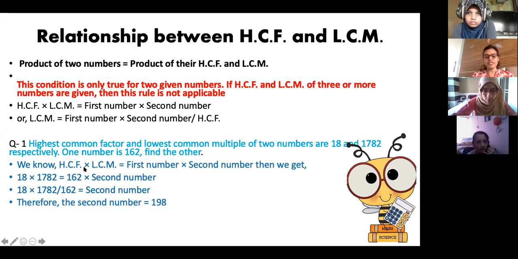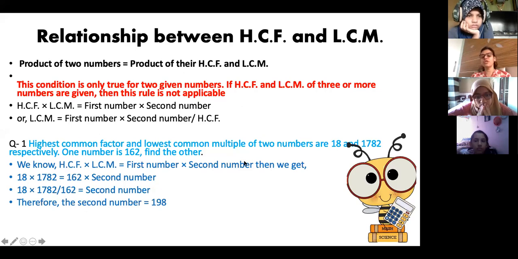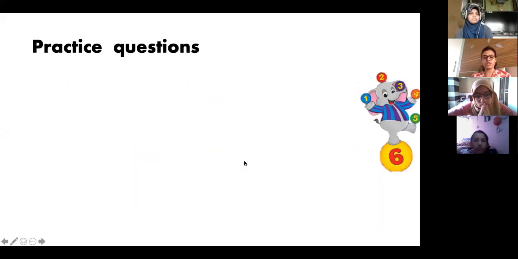So how will you find this number? This 162 will go here and get divided. Okay, that is the way you do it. Whatever number is multiplied over here, if you take this second number as x, then x is equal to 18 into 1782 divided by 162. Answer is 198. Okay, so this is just the formula. You have to remember this formula and you can find out the answer using any three known and one unknown. You can find out the number.